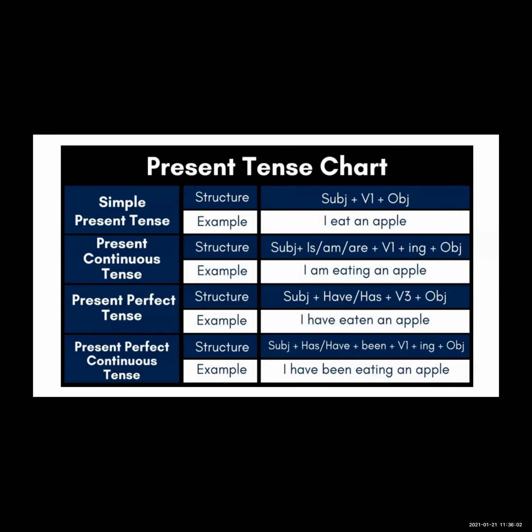Now see the structure of the simple present tense. Structure also means formula, or we can say rule. See the structure of the simple present tense: subject plus V1 plus object. V1 means the first form of the verb. So this is the formula of simple present tense.